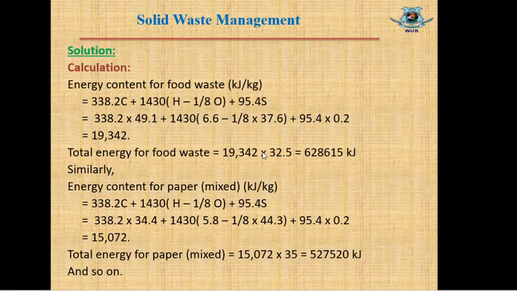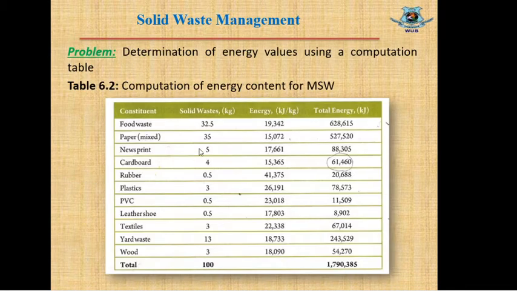Let's see the calculation again. Total energy for food waste equals this value multiplied by the quantity of food waste, 32.5 kg, which comes to something like this in kilojoule. Similarly, we have shown a calculation for paper mixed. Let's see that calculation.